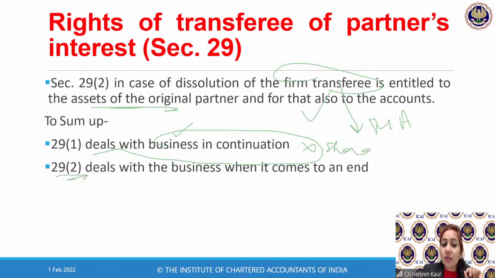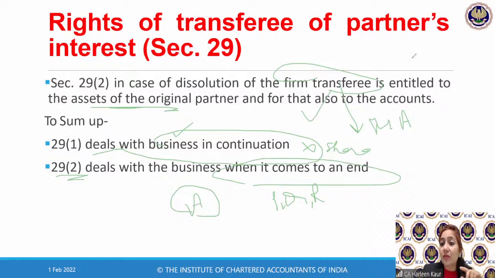However, 29 subsection 2 deals with when the business comes to an end. Now, if the PQR firm is getting dissolved, A will be really worried. What will A do? How will he get his share of profits? So the law says in case the firm is getting dissolved, then Mr. A is entitled to all the assets of the original partner and he also gets the right to inspect the accounts. Now he can come and check how the books of accounts are being maintained and say, please give me my share of profits. So here the law says, instead of just the share of profits, the transferee is entitled to get all the assets of the original partner.